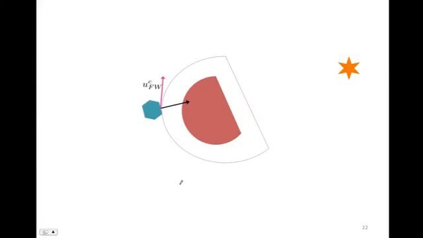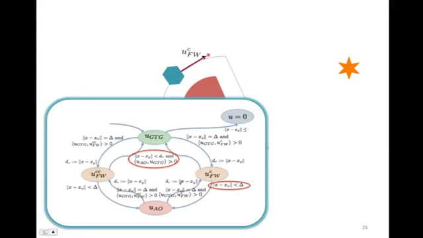And now we follow wall. So we're going to follow this new pink vector. The robot's going to keep moving forward. And now we've actually gotten a little bit closer to the goal, right? So let's go back to that automaton. Let's look at the condition that might cause us to leave this state: if we get within the distance delta, well that's not going to happen, because we're following the wall, or if we get closer to the goal than we were at time tau, so the distance at time tau.